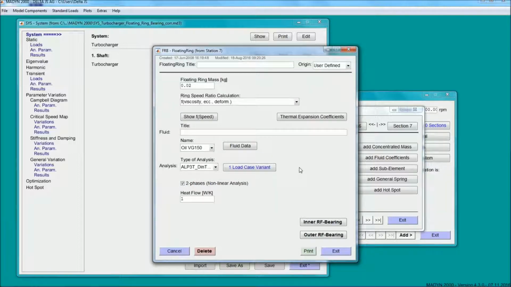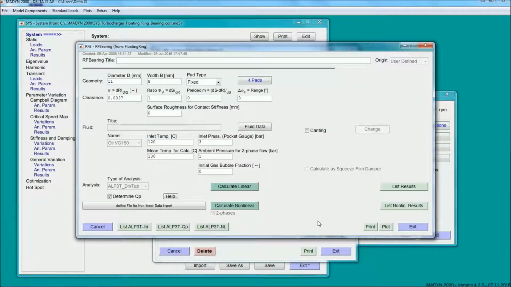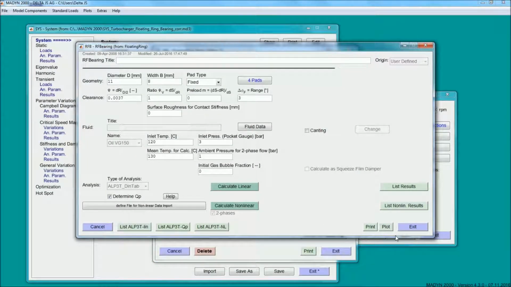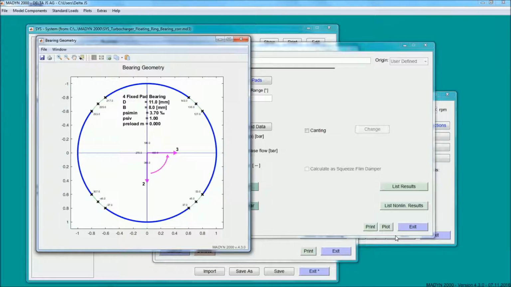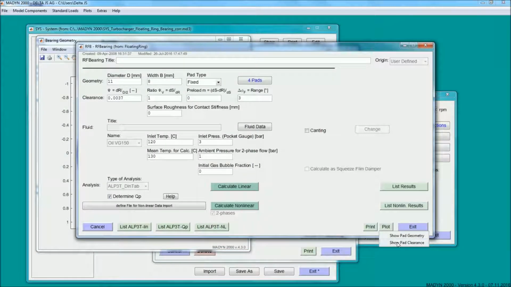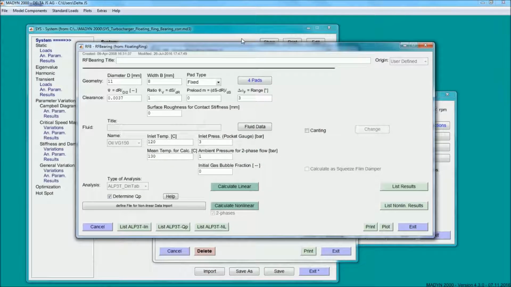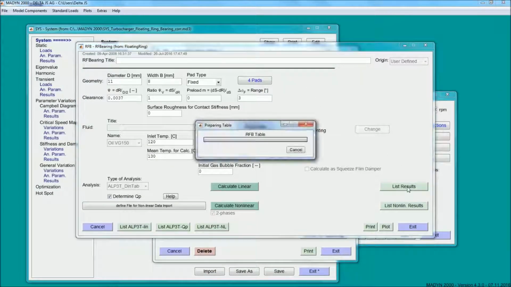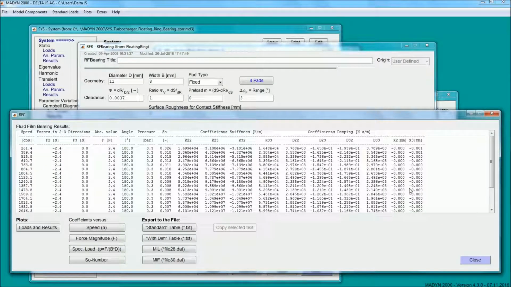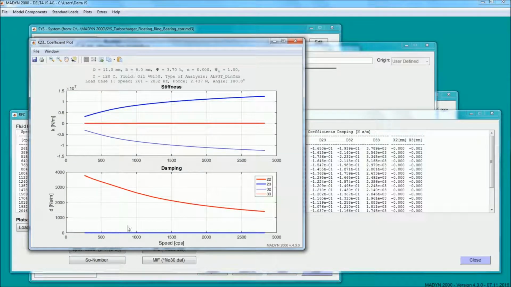Here is the interface for floating ring bearings. The geometry of the inner and outer oil films is defined here. Here is the geometry of the inner bearing. Let's look at the linear bearing data. We can see here that the bearing specific load is very low. Here are the linear bearing coefficients of the inner bearing.